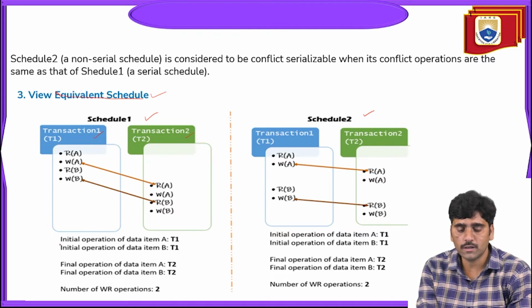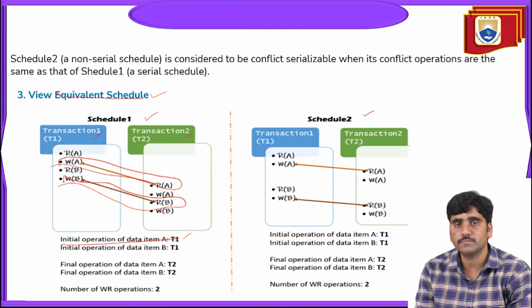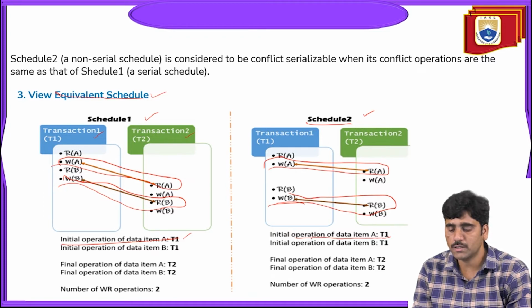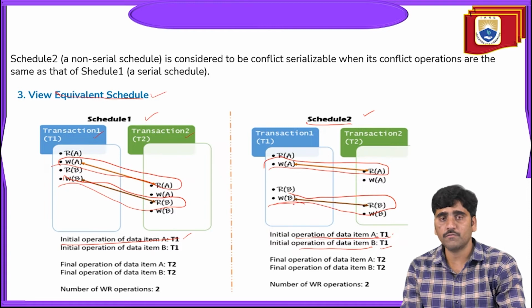The initial operation of data item A is from transaction 1, a write then read operation on A. Similarly, there is a write-read operation on B. And similarly in schedule 2, the initial operation of data item A is from T1, and the initial operation of data item B is from transaction 1.